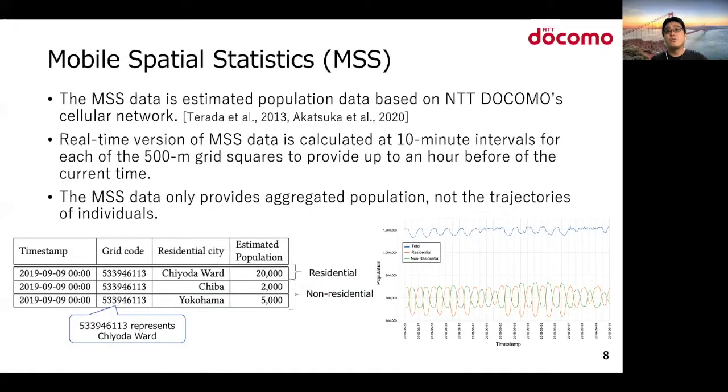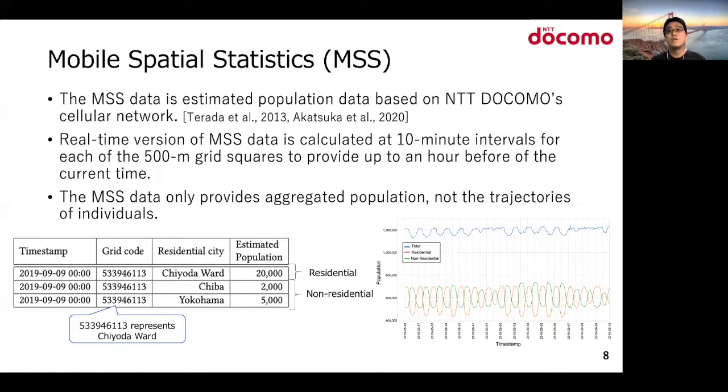From here, we describe the details of our study. First, we explain the cellular network-based population data used in this study, called Mobile Spatial Statistics, MSS. The MSS data is estimated population data based on NTT Docomo's cellular network.